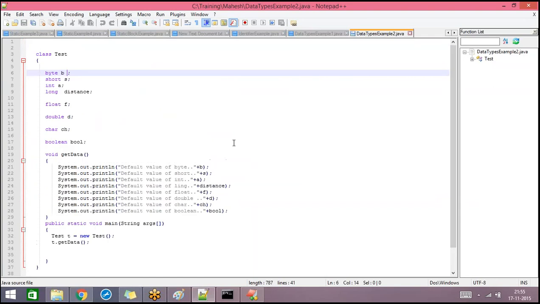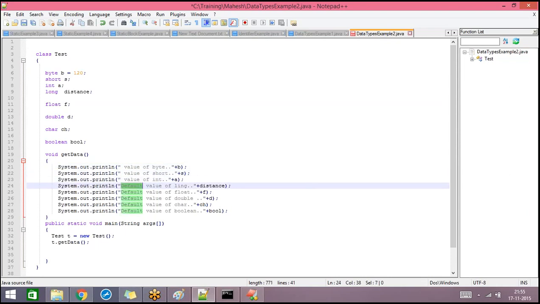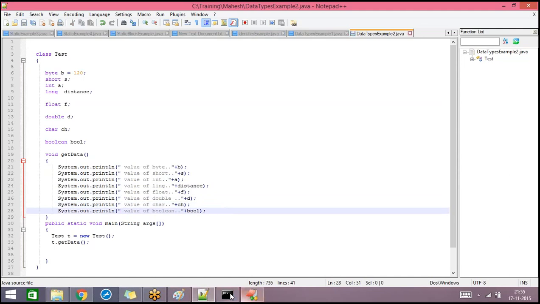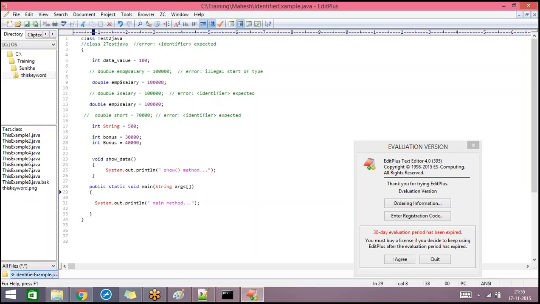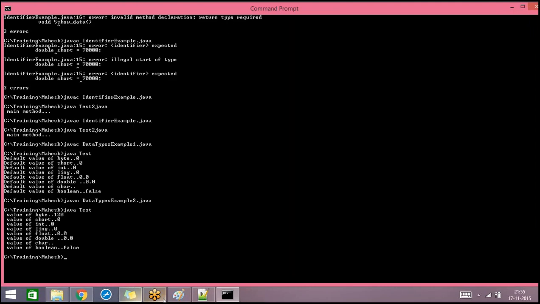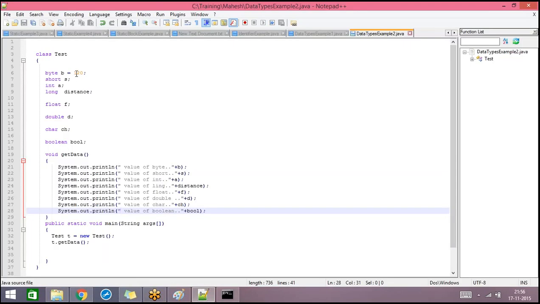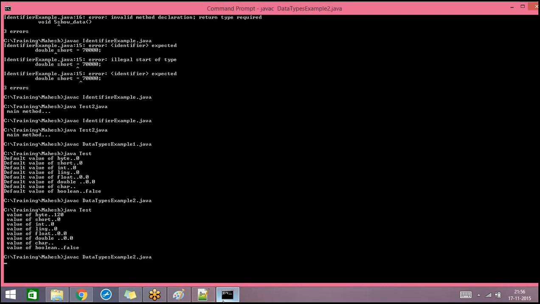Now let's assign a value for a byte variable. I just assigned the value as 120. Is this valid? Yes. The value that we have assigned for this byte is within the range of byte, so this is valid. And we can also assign negative values too. I'm going to assign the value as minus 120. So this one is also valid. We can assign both positive and negative values.